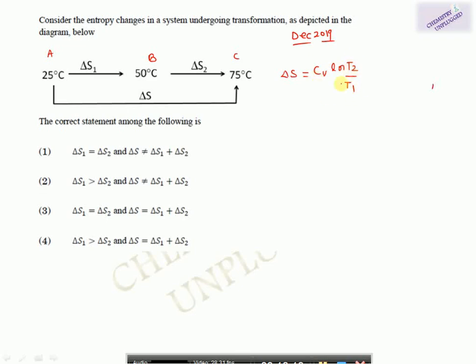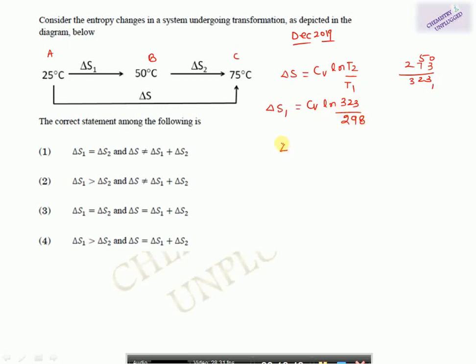Now you can place the value of T2 and T1 here. So first we will calculate del S1, so it will become Cv log n, and we are also assuming that this heat capacity is not dependent on temperature. T2 is 50 plus 273, it will become 323, and here we have 25, so it will become 298.